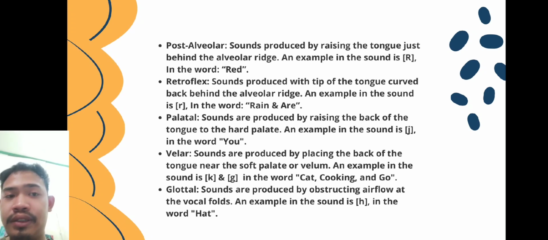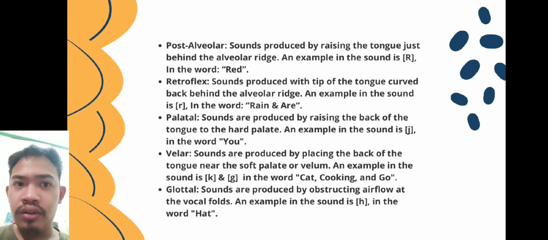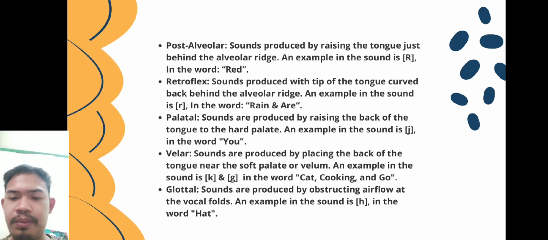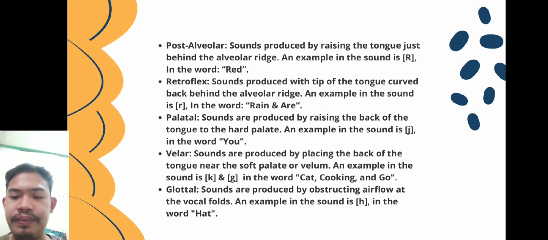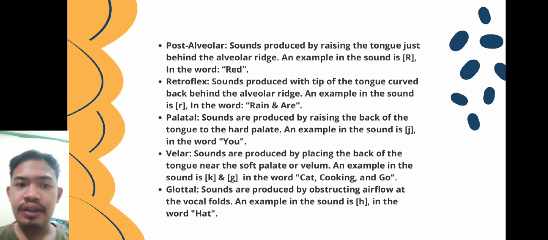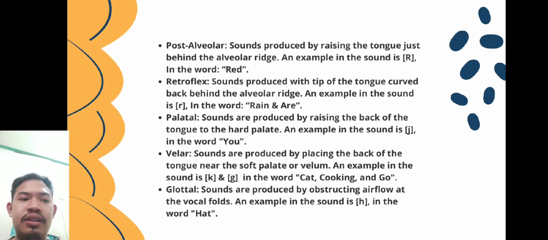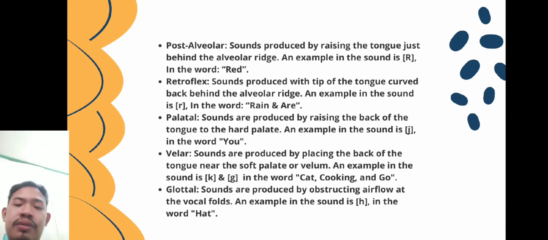Next is retroflex. Retroflex sounds are produced with the tip of the tongue curved back behind the alveolar ridge. American r, for example, is ra. In the word is rain and R. The next is palatal. Palatal sounds are produced by raising the back of the tongue to the hard palate. For example in the sound is y. For example in the word is you.